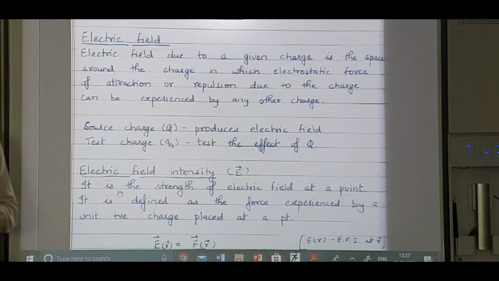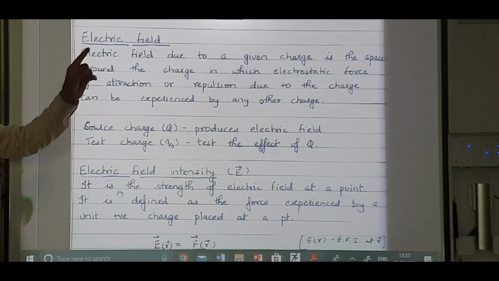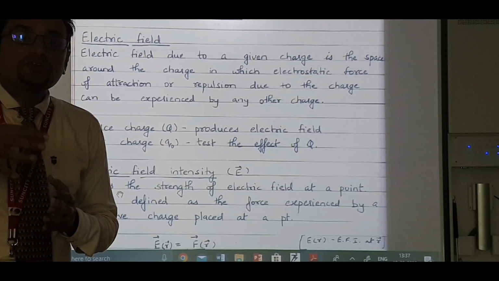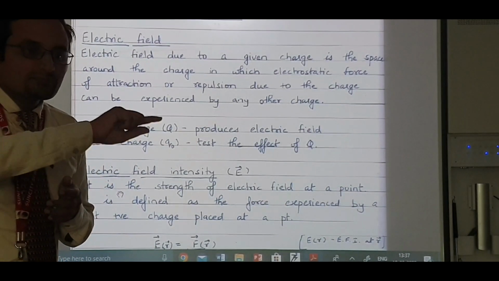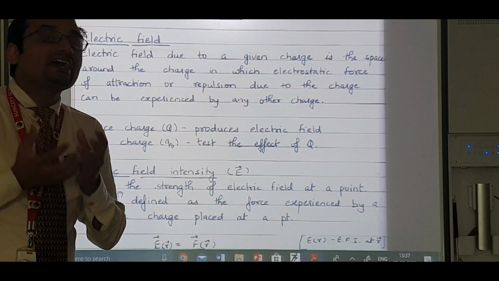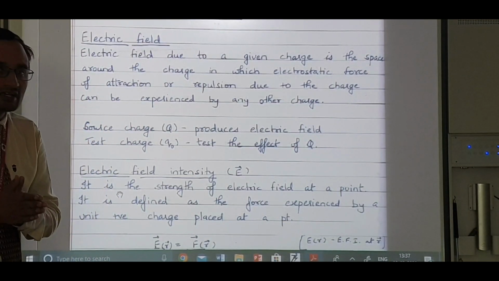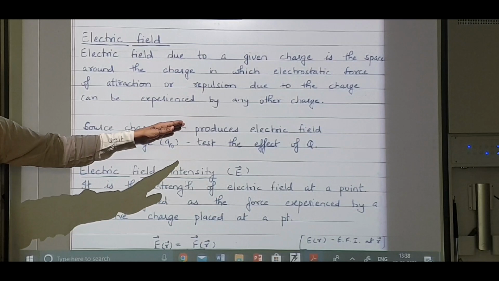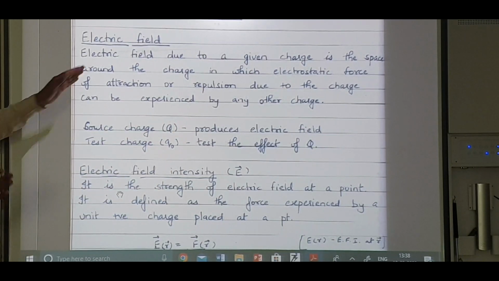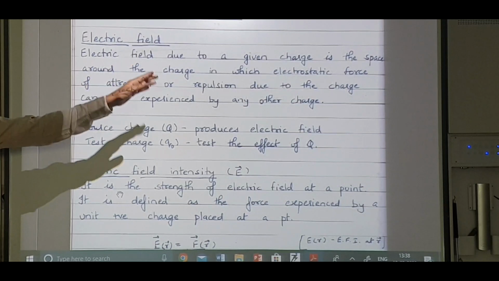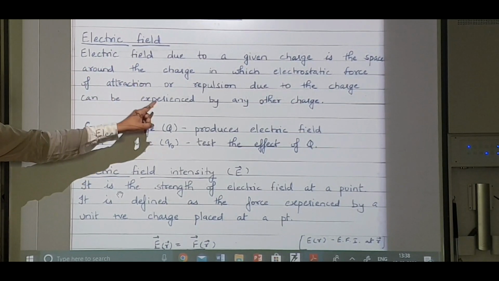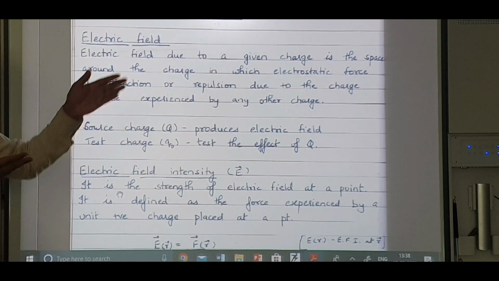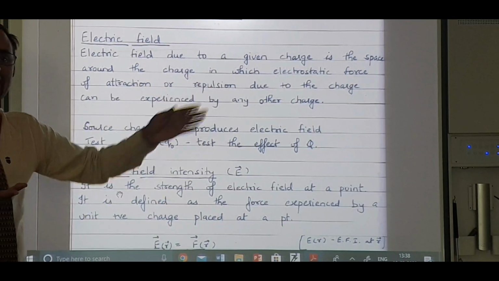Now, what is electric field? Electric field due to a given charge, let us suppose I have a charge, is the space around that charge in which its force can be experienced by a unit positive charge or any other charge. Let me go with the definition. Electric field due to a given charge is the space around the charge in which electrostatic force of attraction or repulsion due to the charge can be experienced by any other charge.